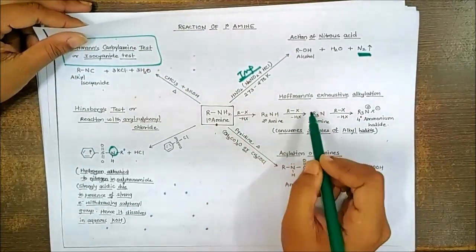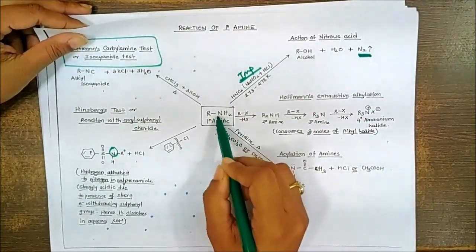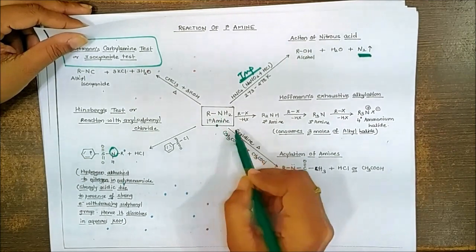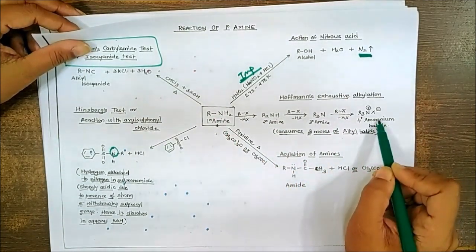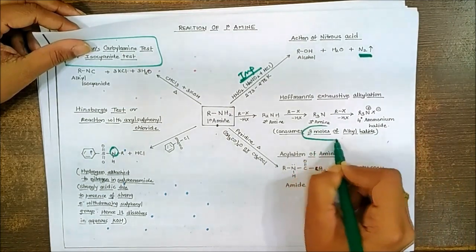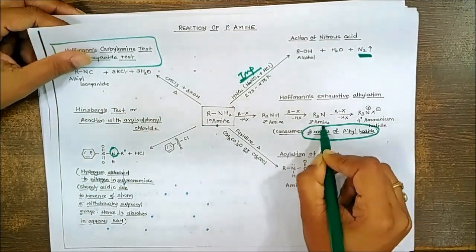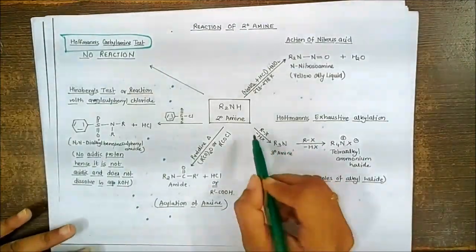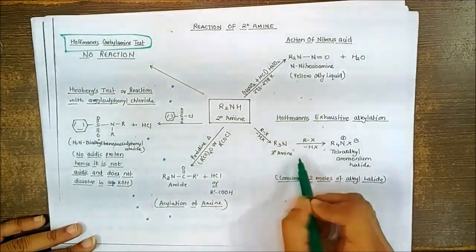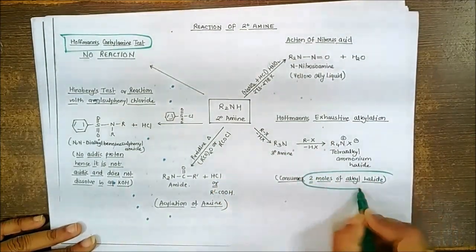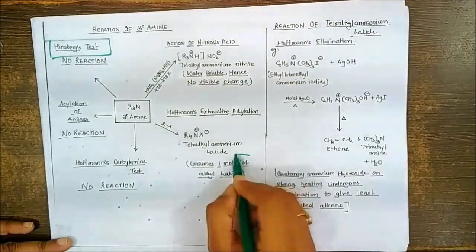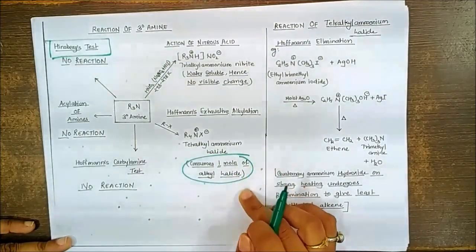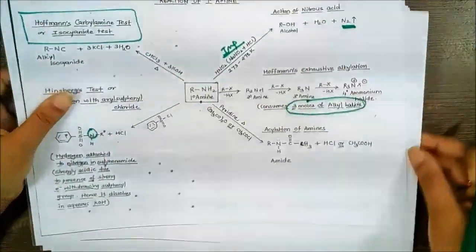Next, Hofmann's exhaustive alkylation. That means go on doing alkylation till all the valencies of the nitrogens are satisfied. So primary will turn to secondary, secondary will turn to tertiary, tertiary will turn to quaternary. So this consumes around 3 moles of alkyl halide. But same reaction, if you talk about the secondary, will turn to tertiary and quaternary, hence it consumes 2 moles of alkyl halide. While for tertiary, there is only one step, so it consumes only 1 mole of alkyl halide.